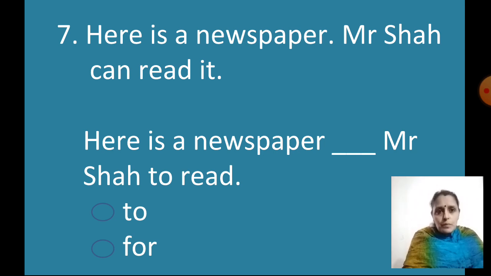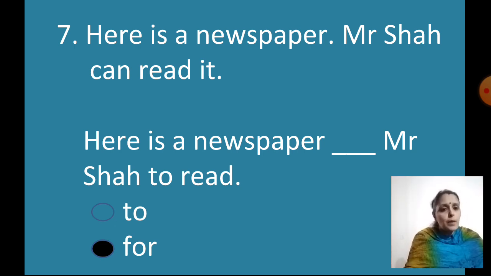Here is a newspaper. Mr. Shah can read it. Here is a newspaper. For whom is it? For Mr. Shah to read. Yes. So, which one will I select? FOR, for.